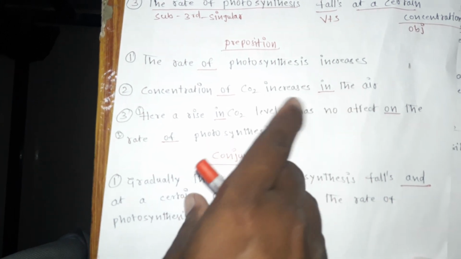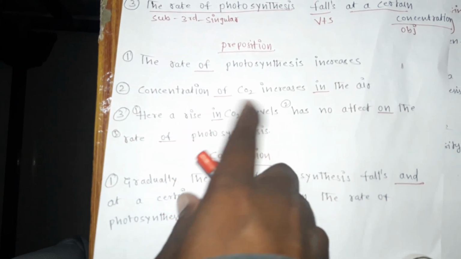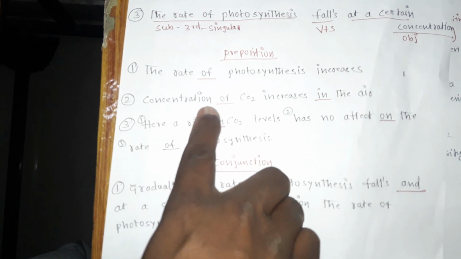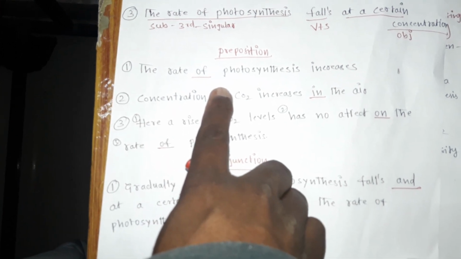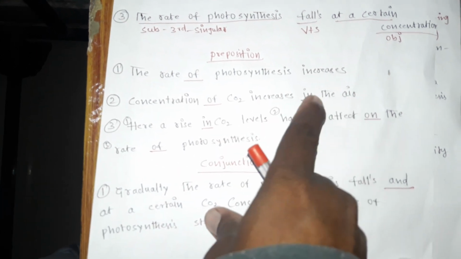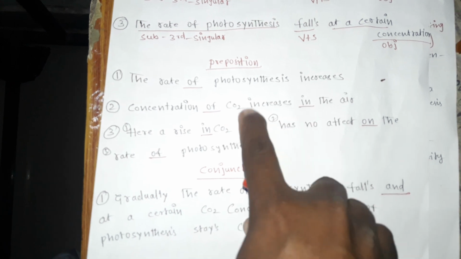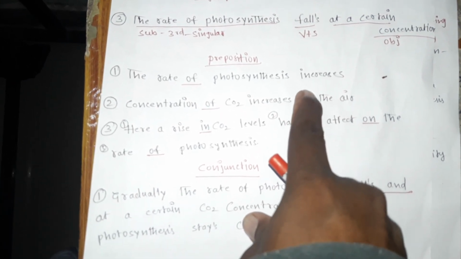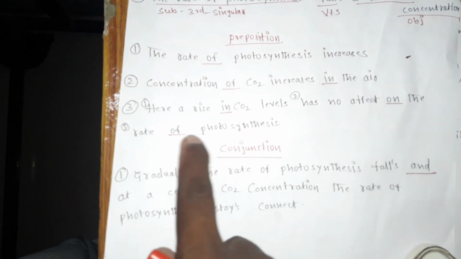Concentration of CO2 increases in the air. So again there are 2 prepositions. "Concentration CO2" alone has no meaning. "Concentration of CO2 increases in the air" - here it is giving some information, and it gives complete meaning by its single word. That is a preposition. So now there are 3 prepositions in a single sentence.